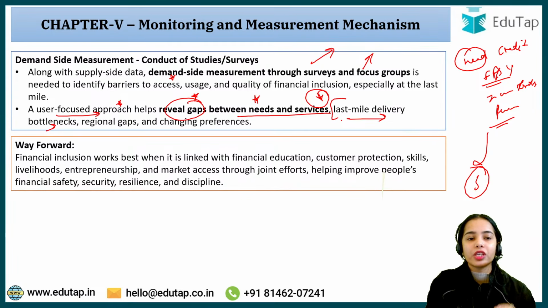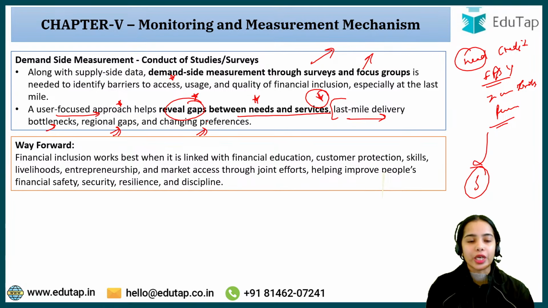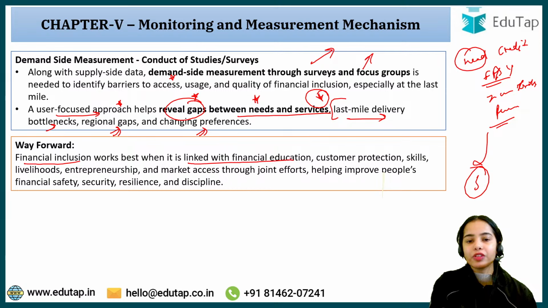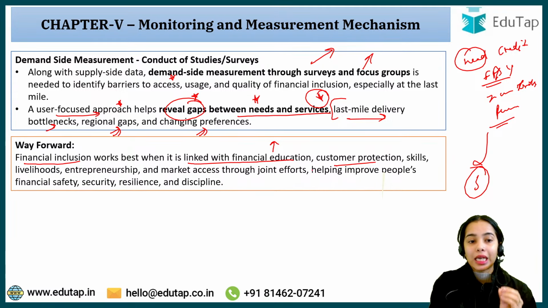So last mile delivery bottlenecks can be recognized, regional gaps can be recognized, and changing preferences can be recognized, that now the people require these kinds of products. Okay, now the way forward is that financial inclusion works best when it is linked with financial education. Financial education improves financial discipline, customer protection, skills, livelihoods.